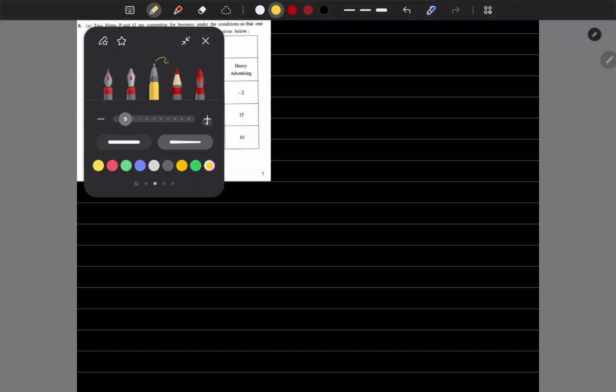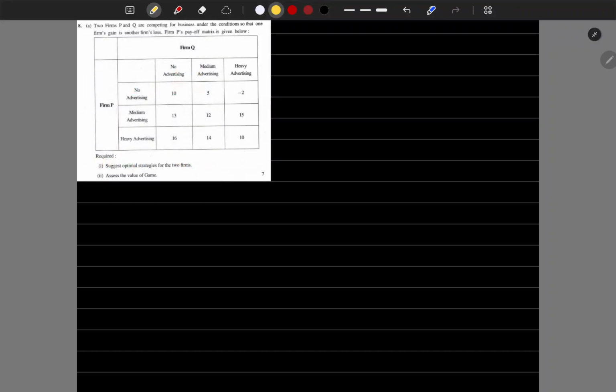Hey guys, welcome back. Today we are going to see a beautiful concept from game theory, and this problem is from December 24. There is a beautiful concept behind game theory that we can implement in real life also. The concept is very simple.